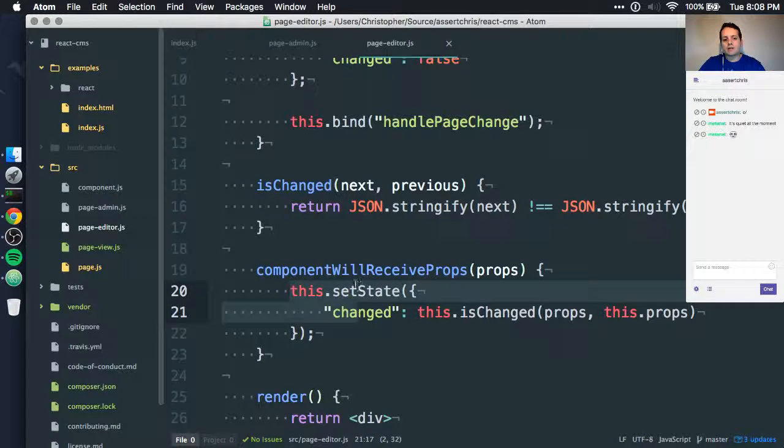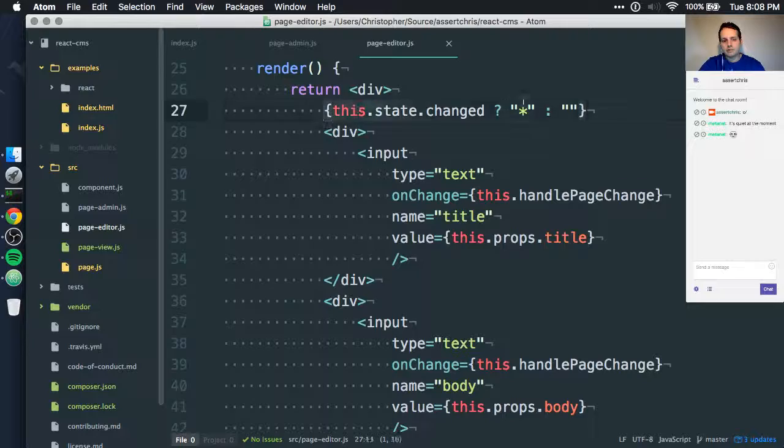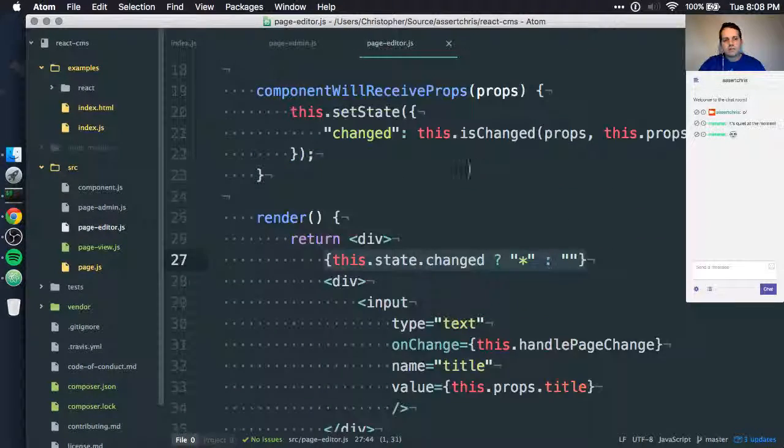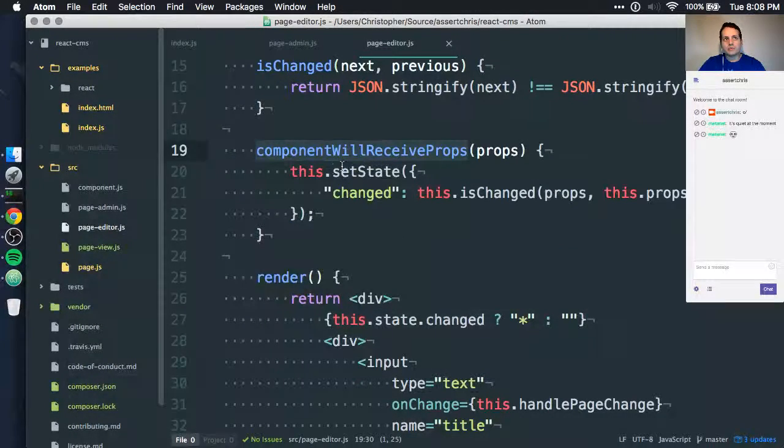So here we're just saying, okay, well, if the properties that we're about to get are different from the properties we already have, well then mark this as changed. And we use this further down in our render method. So, a simple example of how we could potentially use this is component will receive props.